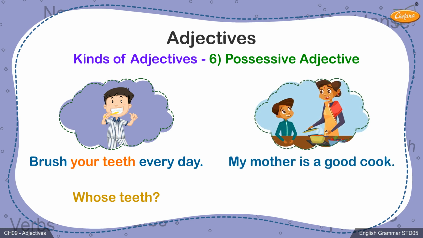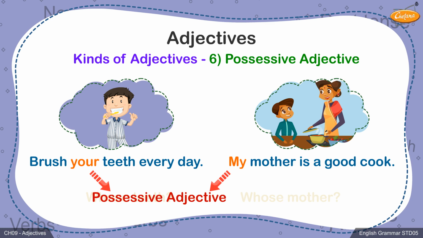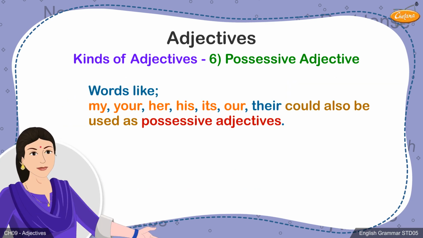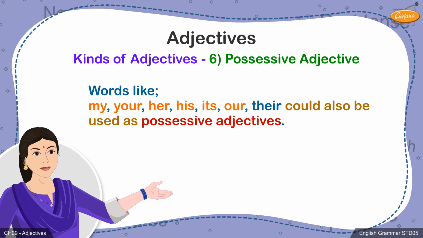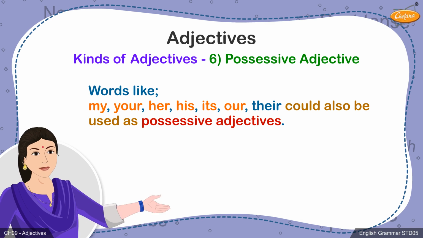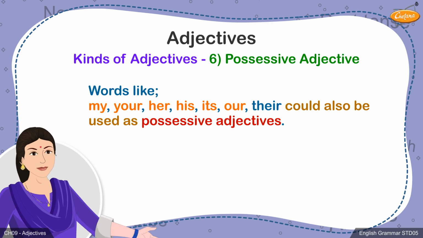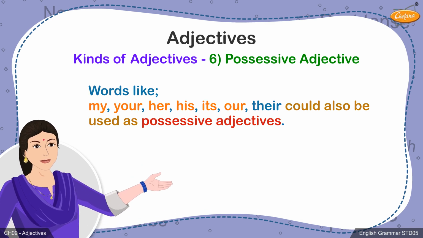Let's take another example. B. My mother is a good cook. Here, the answer to the question, whose mother is a good cook? is my. Therefore, your and my are possessive adjectives. Words like my, your, her, his, its, our, their could also be used as possessive adjectives.